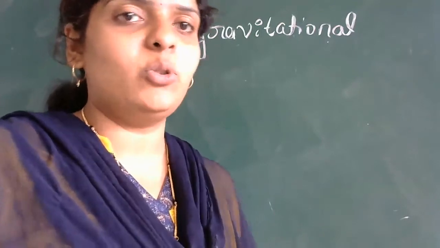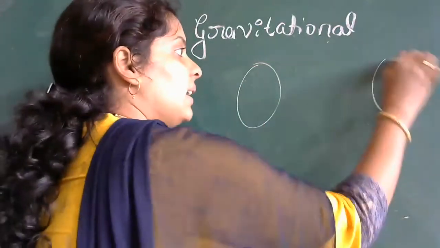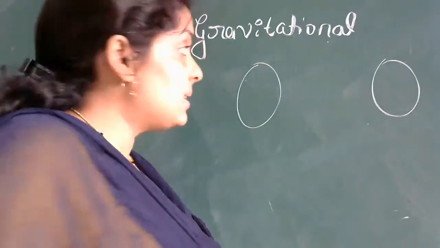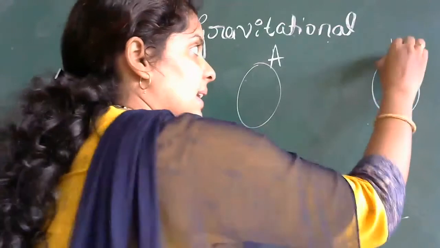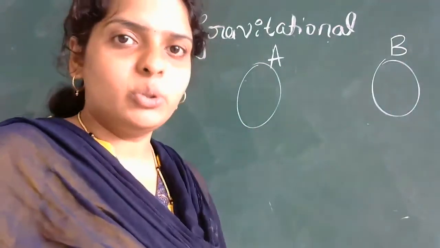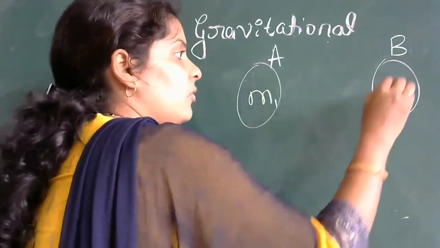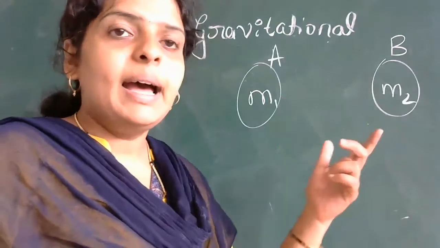Suppose if I take two objects, this is one object and this is the other object. You can take of same masses or of different masses. This I'll name it as object A, this I'll name it as object B. Consider two objects A and B having masses m1 and m2.